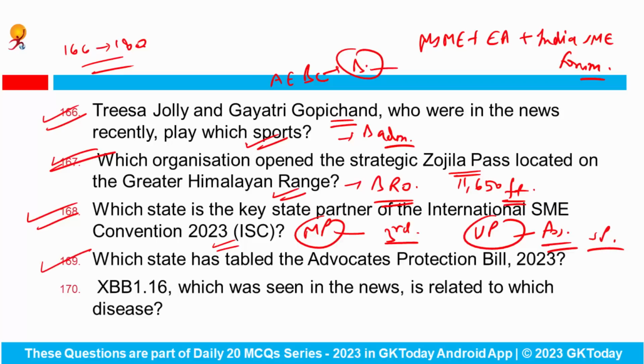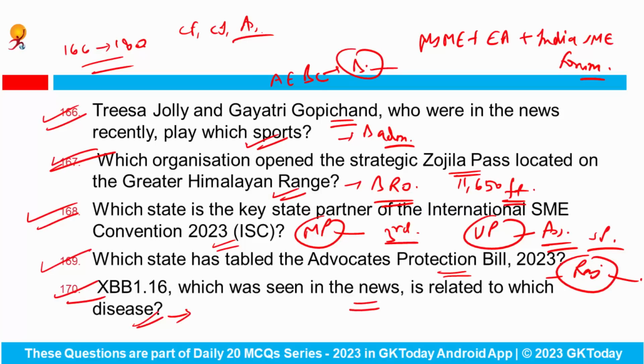Which state has tabled the Advocate Protection Bill 2023? Answer is Rajasthan. Why? So that they can prevent offences against advocates like criminal force, criminal intimidation and assault, etc. XBB 1.16, which was seen in the news recently, is related to which particular disease? It is associated with COVID-19, and this is a new COVID variant.